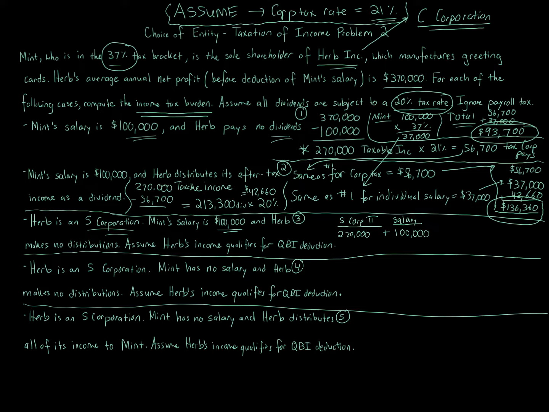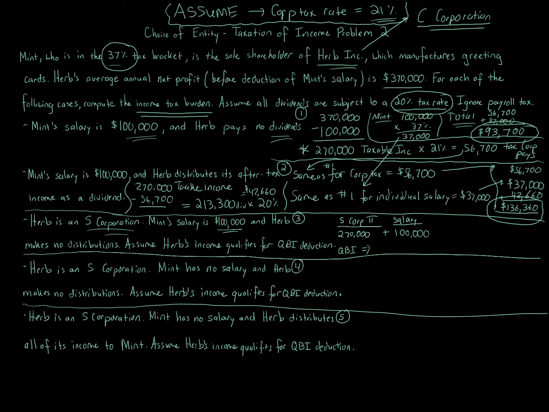portion. The QBI deduction, qualified business income deduction, you've seen that in previous problems. That's where you get 20%. You get a deduction from the qualified business income. Now, the salary is not that component. The way we calculate the QBI is we basically take the amount, I'm sorry, I said the salary doesn't count.